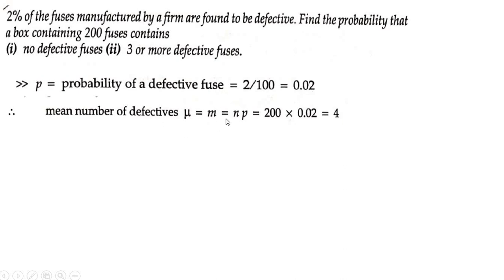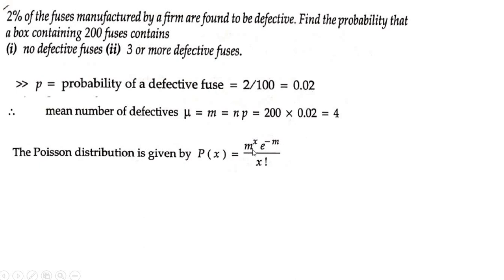So after calculating the M, write the probability distribution formula. Substitute M is equal to 4. So you get P of x is equal to 4 to the power x into e to the power minus 4 by x factorial. E to the power minus 4 is 0.01831. Therefore P of x is equal to 0.01831 into 4 to the power x by x factorial. To this P of x, we have to apply the subquestions.